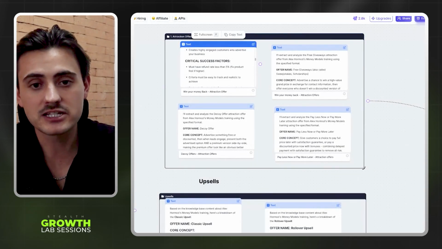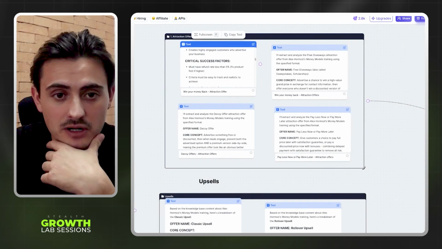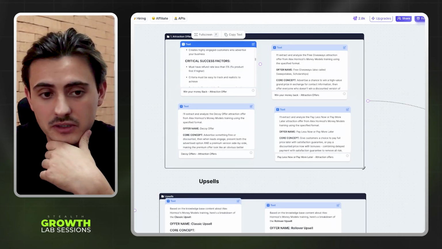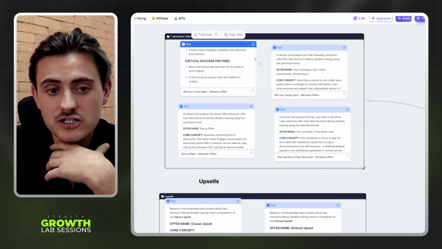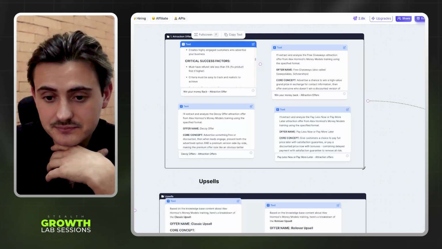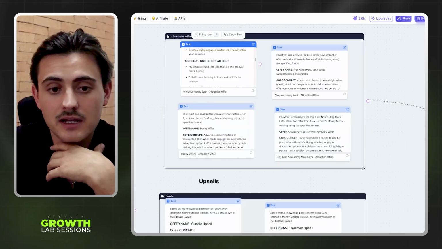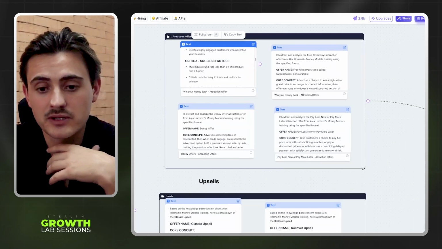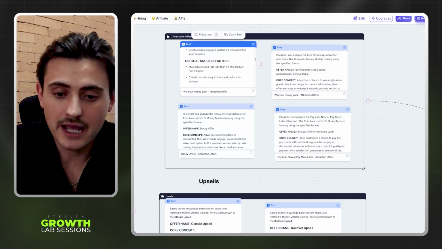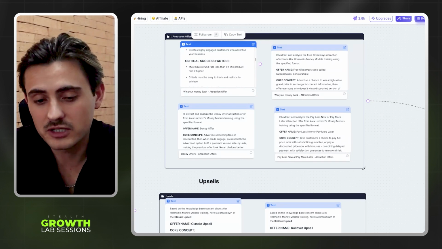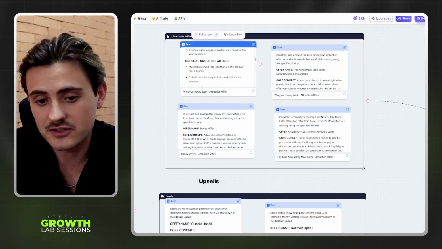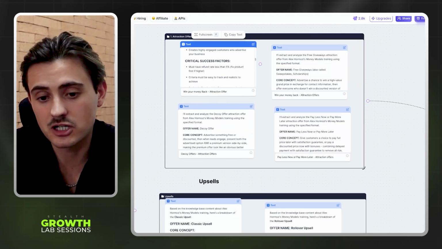All right. So basically what you're going to do, and you can do this with any book for that matter, or any audiobook or any concept or long form content, is you take it and then you just prompt AI to consolidate it into different points, right? So, hey, I have the Money Models book attached here. There are 4 different types of offers: continuity, downsell, upsell, and also attraction offers.